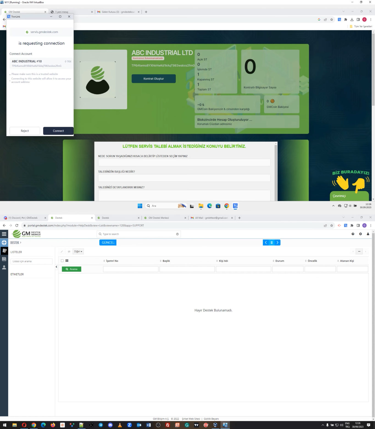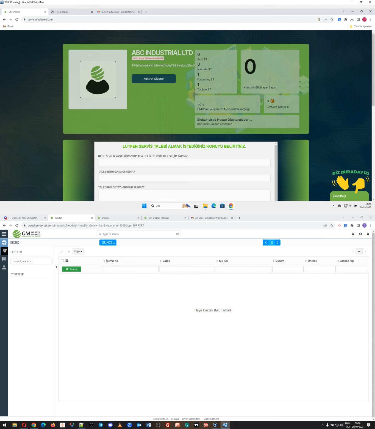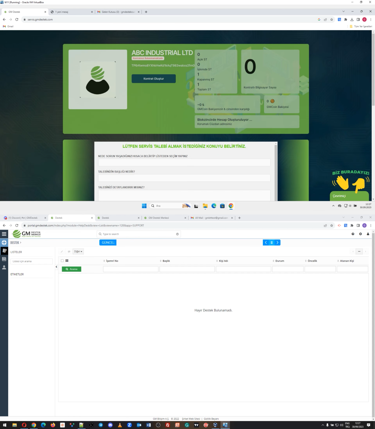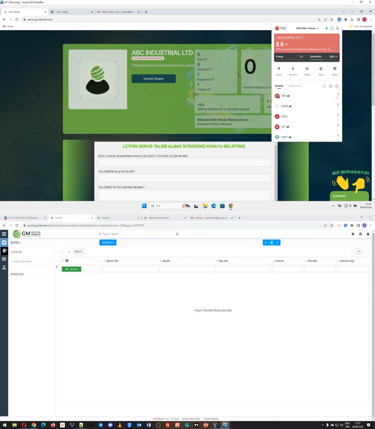A wallet connection appears, and the customer signs the smart contract. Right now, our smart contract logic worked. As you can see, the bandwidth of the customer has decreased a bit.